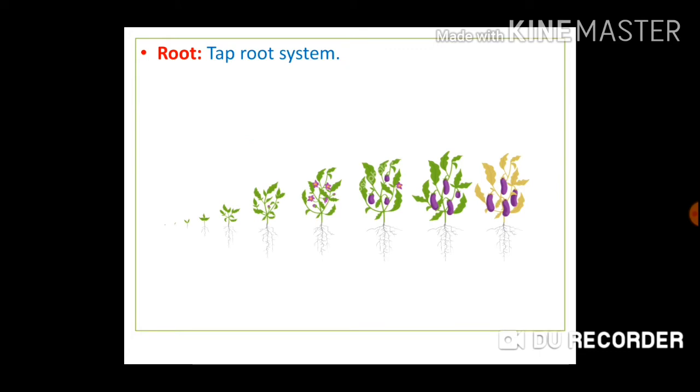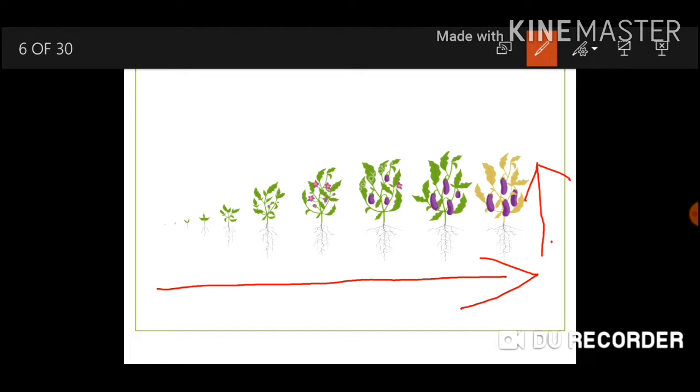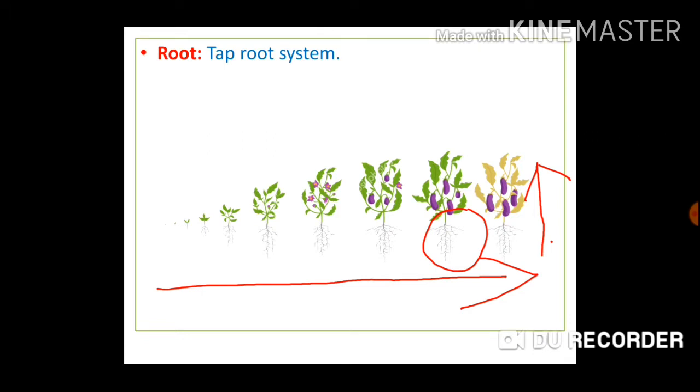Now we will study roots. The family Solanaceae has a tap root system, because you know that all the dicotyledons have tap root systems. Of course, there are some exceptions, but they are few. Now here in this diagram you can see the development of the tap root system in the brinjal plant, or Solanum melongena, belonging to this family. So these are the tap roots of Solanum melongena or brinjal.